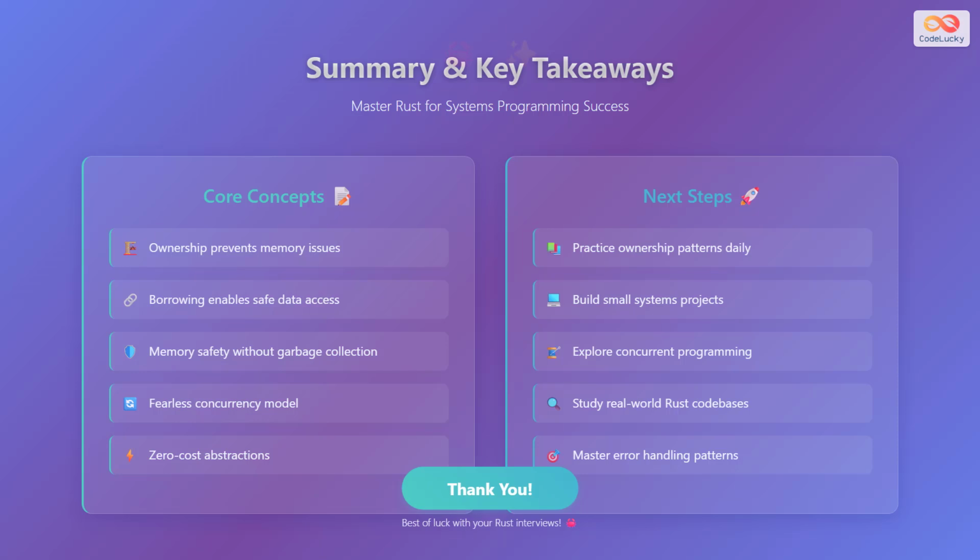To continue your Rust journey, practice ownership patterns daily through coding exercises. Build small systems programming projects to gain hands-on experience. Explore concurrent programming concepts and async programming. Study real-world Rust code bases to see these concepts in action, and master error handling patterns using Result and Option types. Remember, Rust's learning curve can be steep initially, but the safety and performance benefits make it worthwhile for systems programming applications. Good luck with your Rust interviews.